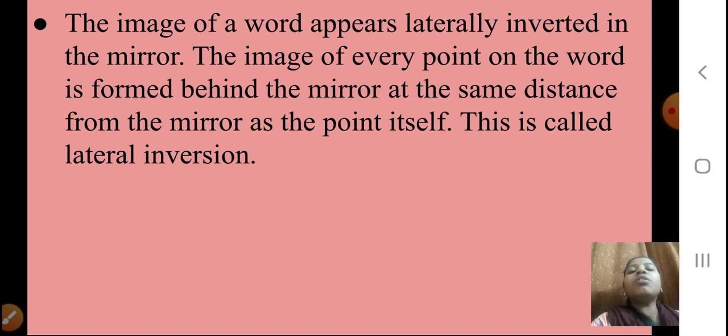If you write any word and see it in the mirror, you will see it laterally inverted. Why? Because the image of every point on the word is formed behind the mirror at the same distance as the point itself.